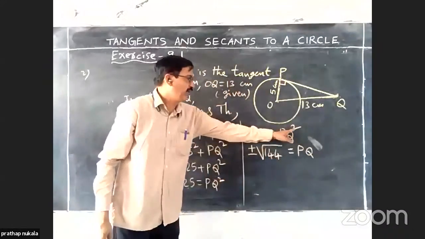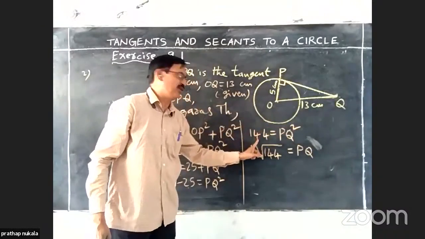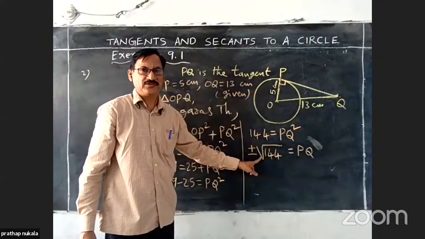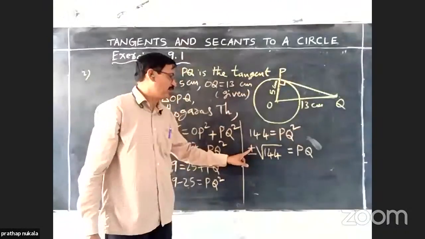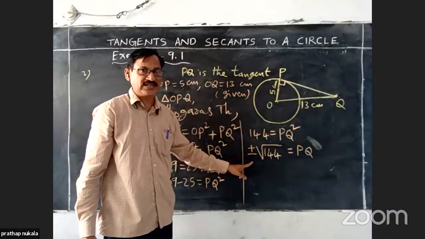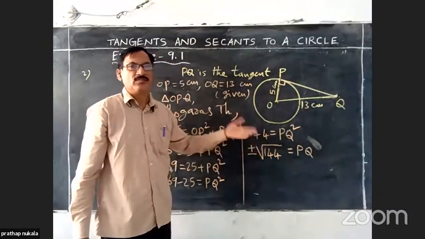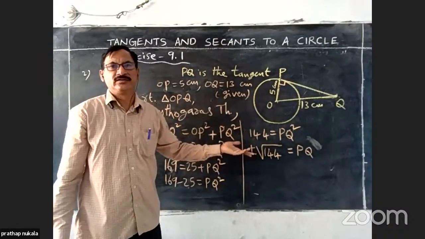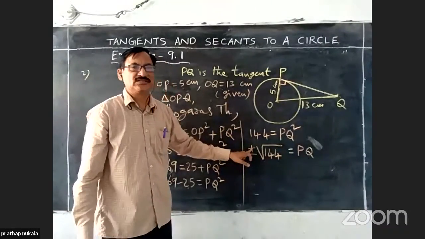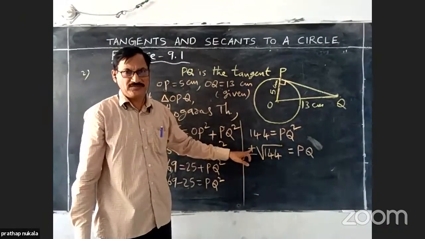Already the square has come to the left side and it becomes square root. There are two values for the square root, one positive and one negative. But we have to take only one, whichever is possible. The plus value is known as the principal square root value.